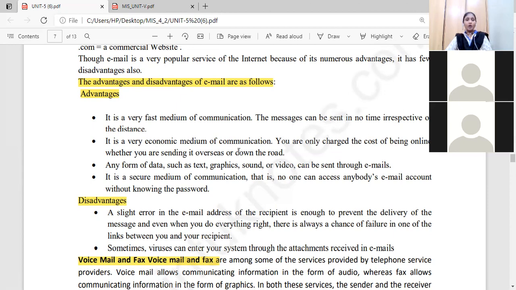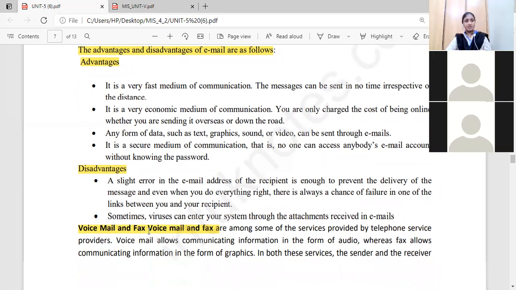So it is a very economic medium of communication. Here we are not paying very much for that. It is very economical for communicating between a number of people. You are only charged the cost of being online. Here we just require the charge for the internet. Just we are paying the money for the internet connection. So whether you are sending it overseas or down the road, or sending the emails to other states or wherever it may be, you just require that internet connection.